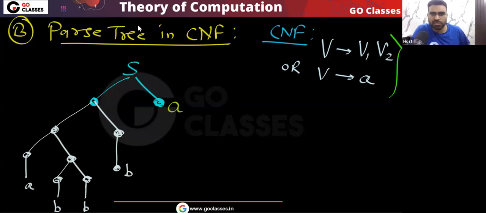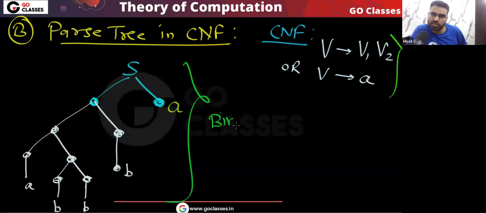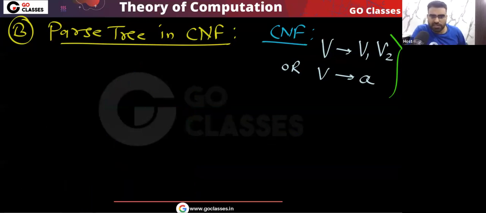Let me know. So you can see that in the parse tree in CNF, we are getting a binary tree. Is this point clear? Let me know. We are getting a binary tree, because a variable can go to two variables or a variable can go to a single terminal. So remember, in the CNF parse tree, can you get this type of situation? A very simple question I'm asking, can you get this type of situation?